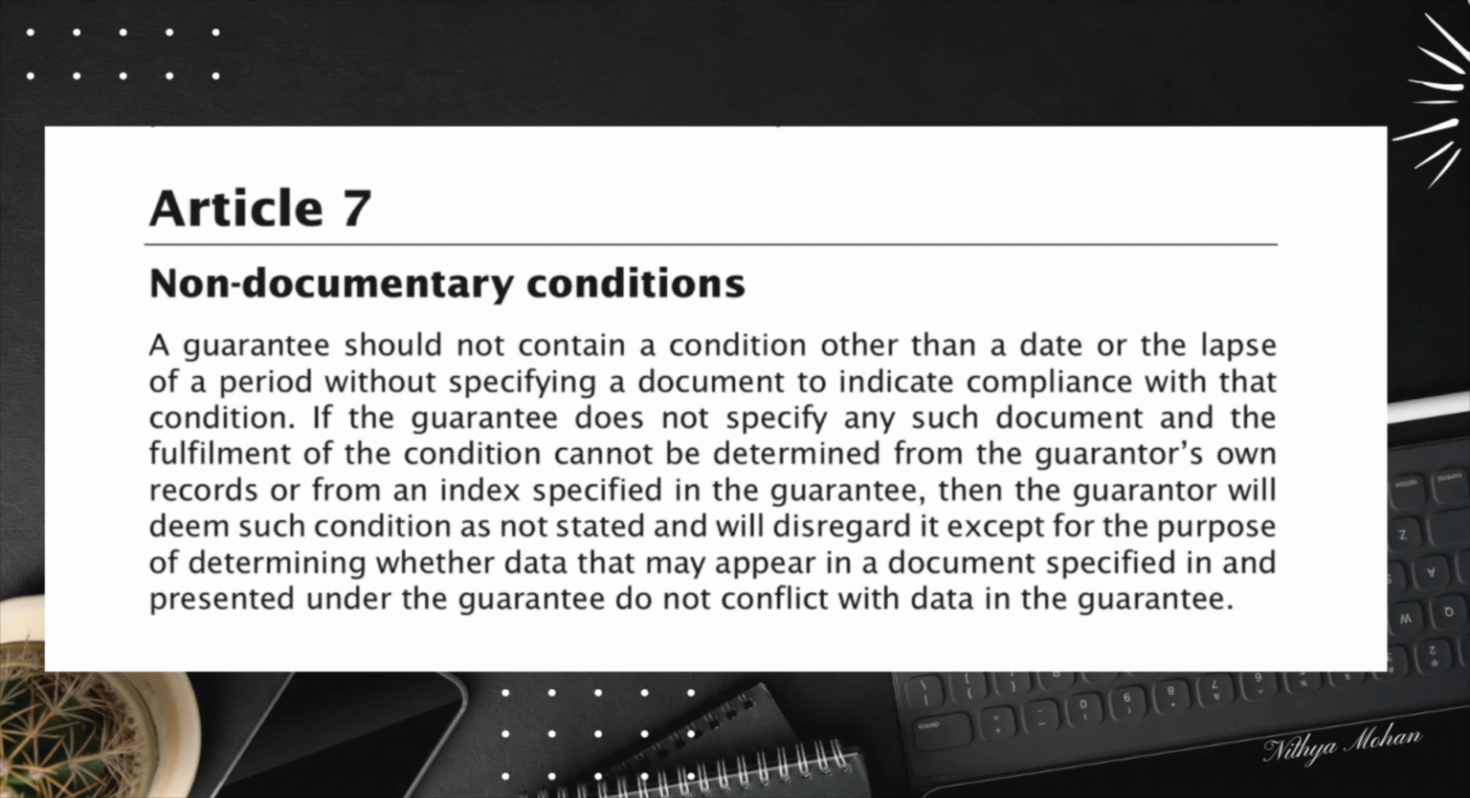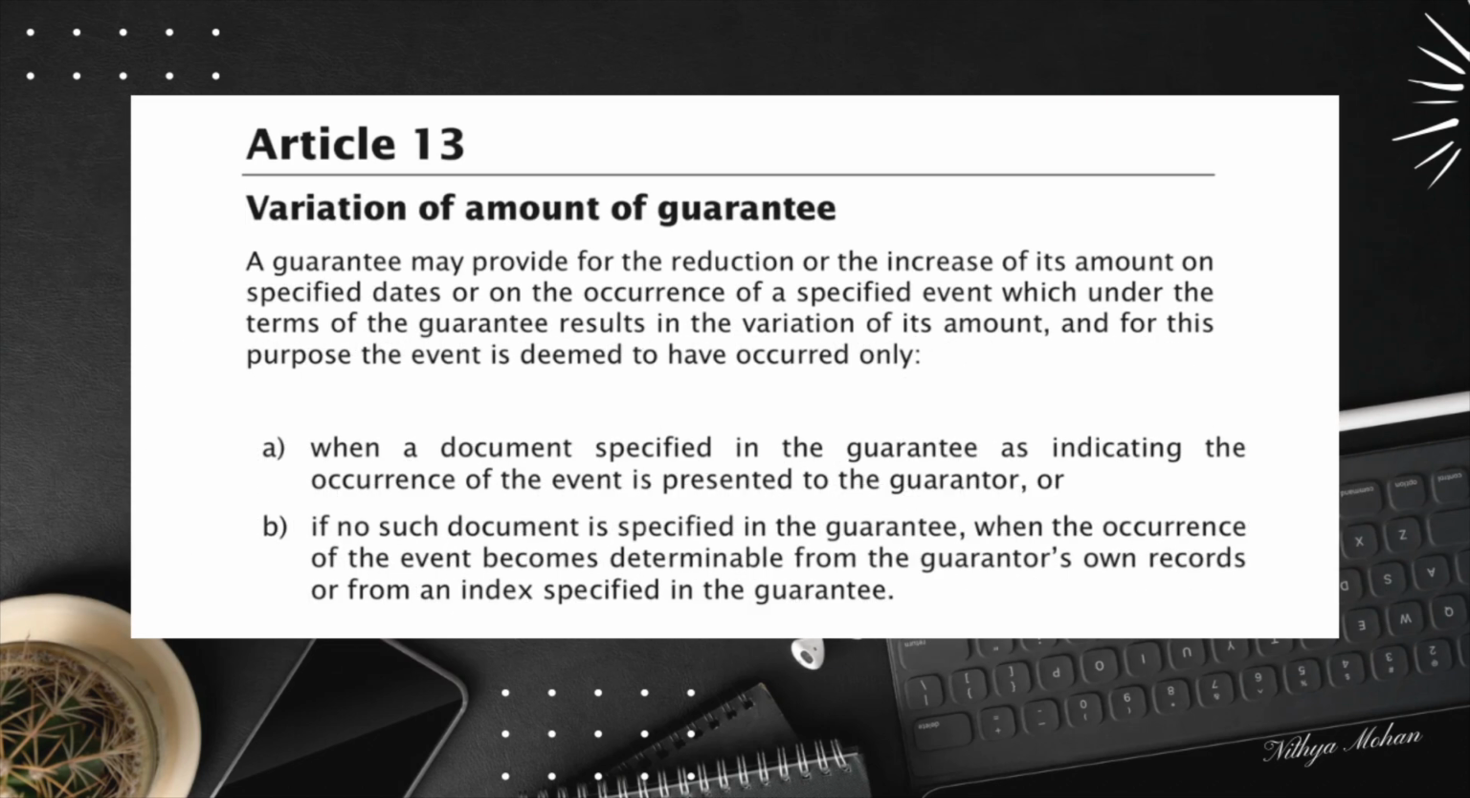URDG 758 Article 13 provides a solution. It allows the amount of the guarantee to be varied on specific dates or upon the occurrence of specific events, ensuring the guarantor can determine the value at any time. How Article 13 works in practice. Article 13 outlines that a guarantee can include terms allowing for amount to change under certain conditions.